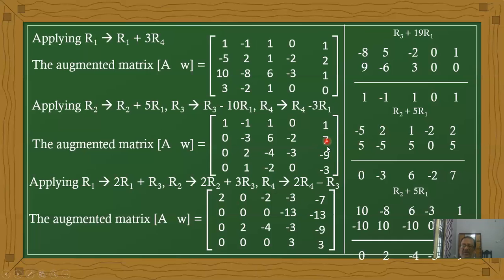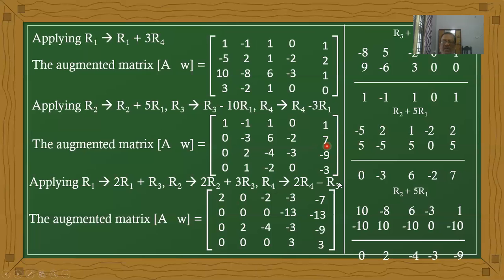Next, for the next property, R3 minus 10 R1. What are the R3 values? Here we have 10 minus 8, 6 minus 3, 1. And multiplying by 10, we get 10 minus 10, 10, 0, 10. Therefore, the sum value becomes, applying the opposite sign, 0 and minus 2, 6 minus 10 is minus 4, minus 3, 0 minus 3, 1 minus 10 is minus 9.